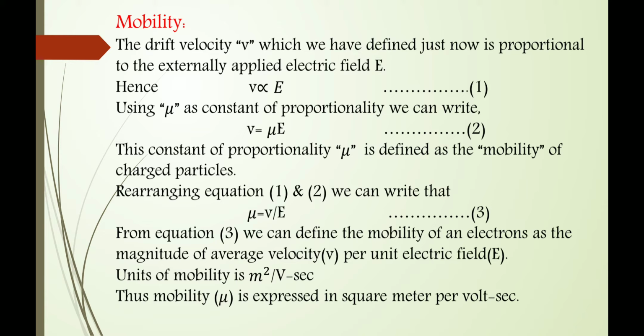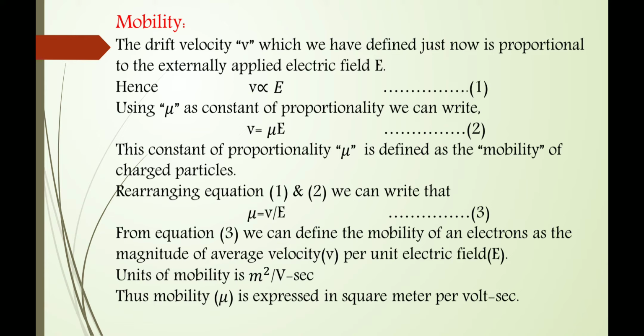What is the unit of mobility? Meter square divided by volt second. Thus mobility mu is expressed in square meter per volt second. This is nothing but the definition of the mobility of the electrons. So the mobility of the electrons is the magnitude of average velocity per unit electric field.